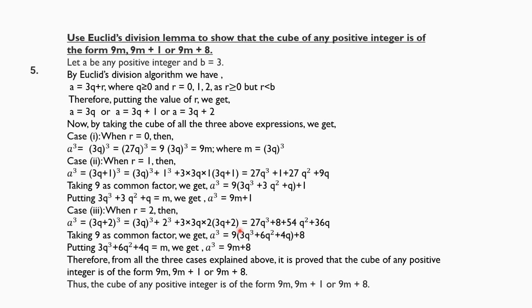So considering this as m, we get 9m plus 8 form. Therefore, by all the 3 cases explained above, it is proved that cube of any positive integer is of the form 9m, 9m plus 1 or 9m plus 8. So it is proved.